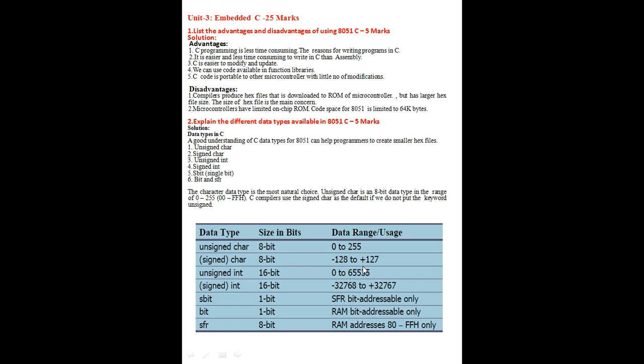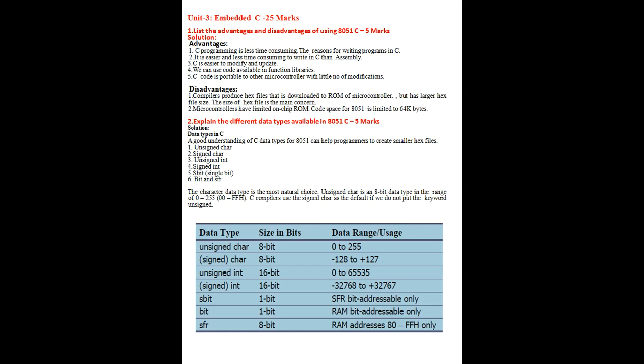This is the table. Here you have the data type, size in bits and data range. You have to write this much. For the unsigned char data type, it is 8 bits in size. Data range is 0 to 255. For signed char, size is again 8 bits, but it gives negative as well as positive values. That's why the range also starts from negative to positive, that is minus 128 to plus 127.